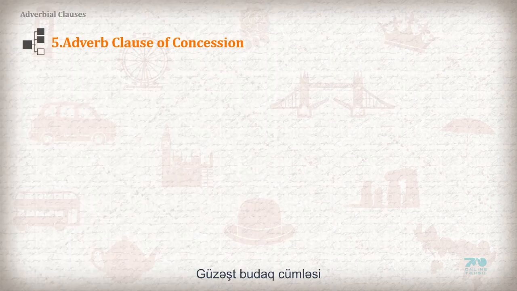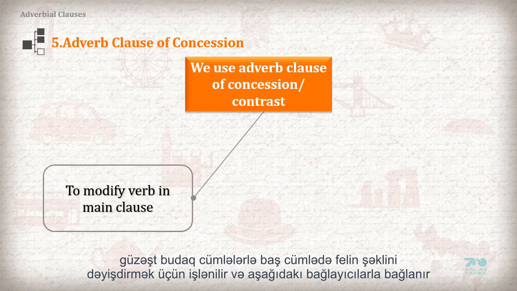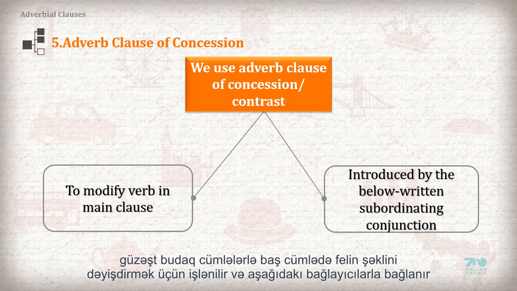5. Adverb clause of concession. We use adverb clause of concession contrast to modify a verb in main clause, and it is introduced by the below written subordinating conjunctions.